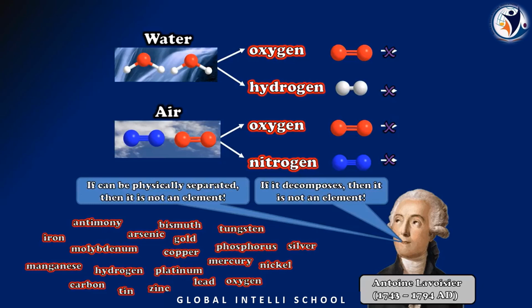Okay, read along with me: antimony, bismuth, tungsten, iron, arsenic, gold, phosphorus, silver, molybdenum, copper, mercury, nickel, manganese, hydrogen, platinum, lead, oxygen, carbon, tin, zinc. Okay, whatever elements I have given over here, approximately 20 elements, right?